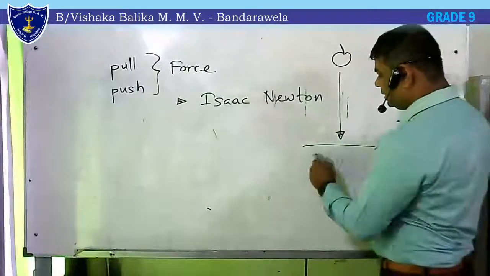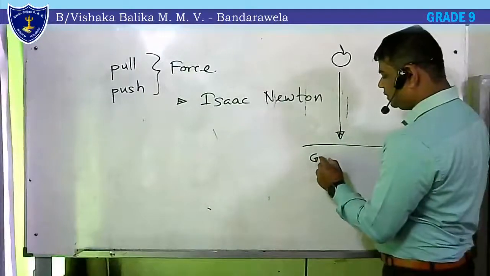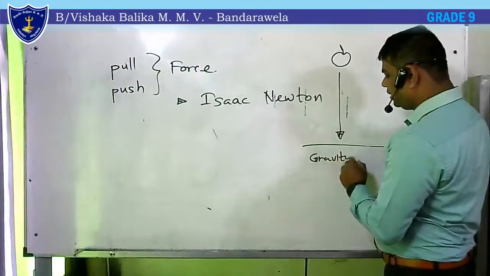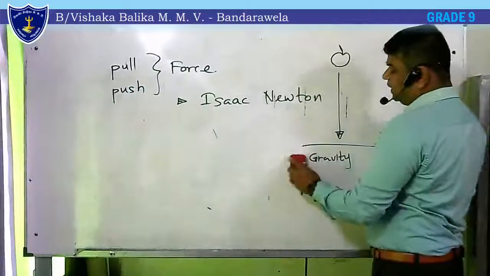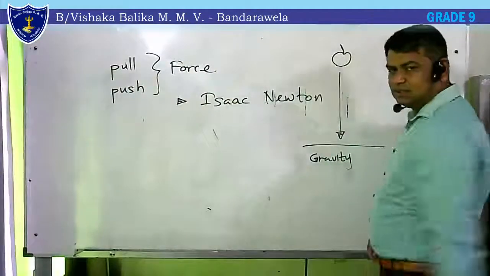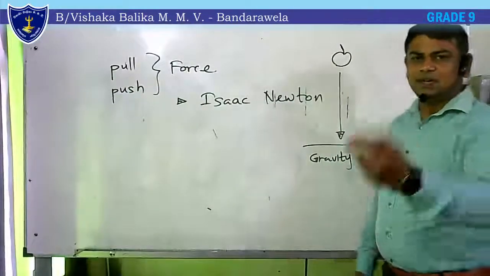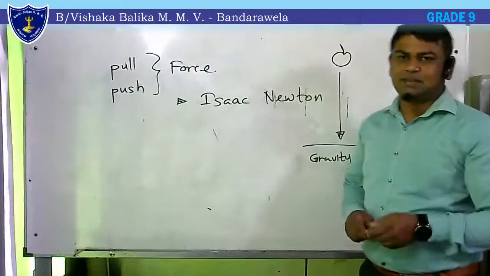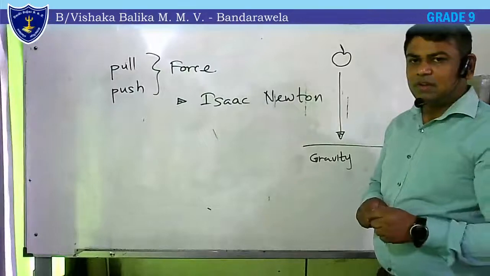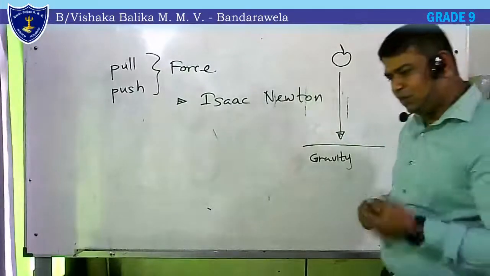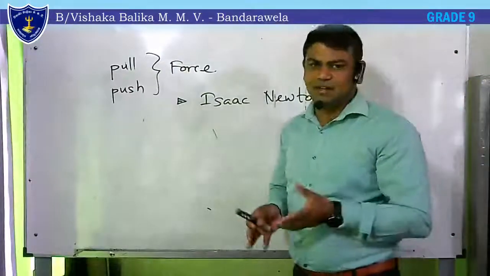Later he called this gravity. He didn't stop the exploration of gravity at this point. He continuously experimented and explored more about force. Finally, he found that forces can be applied in several ways.